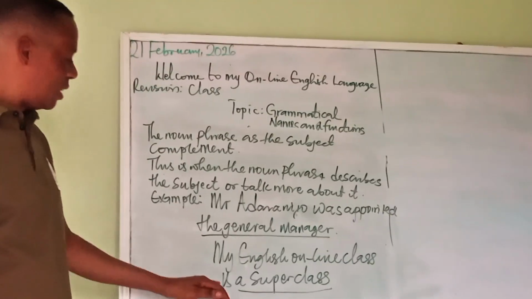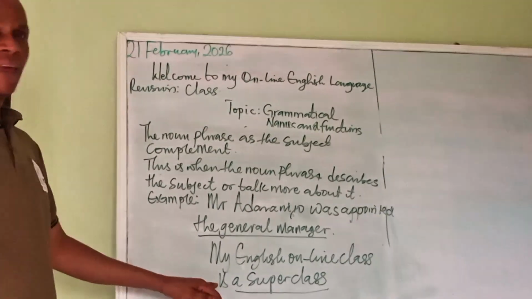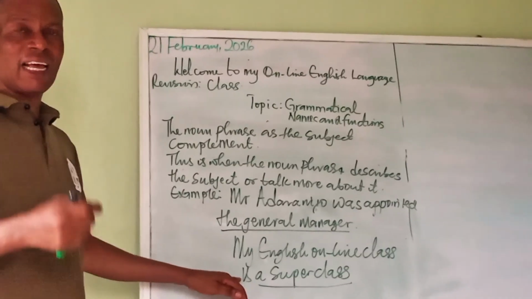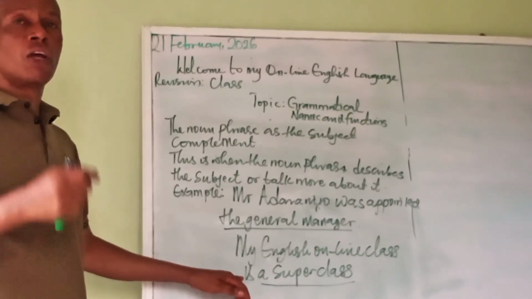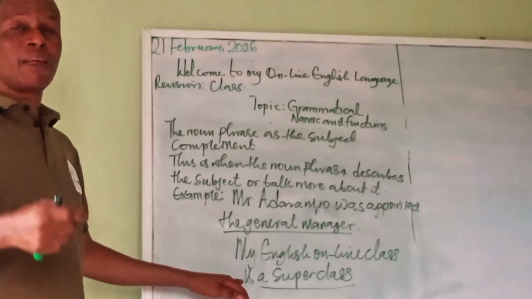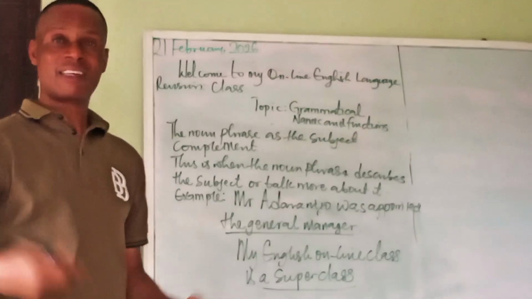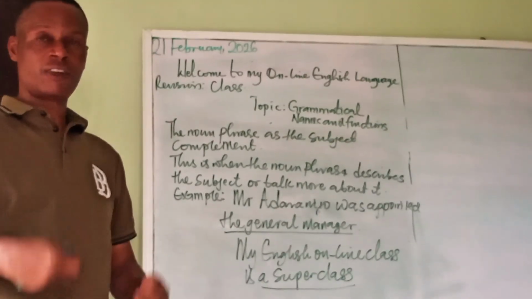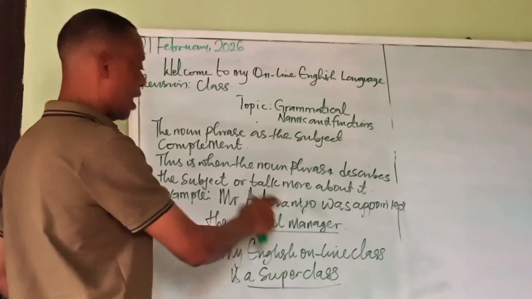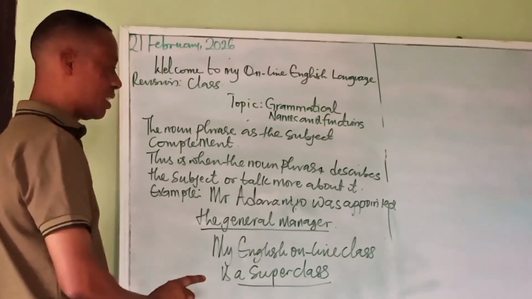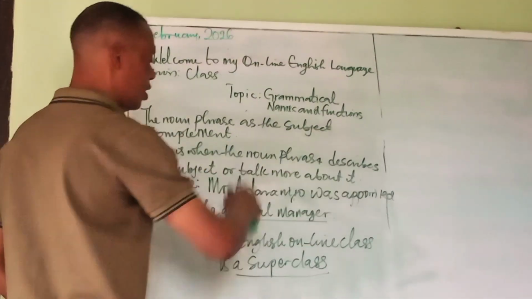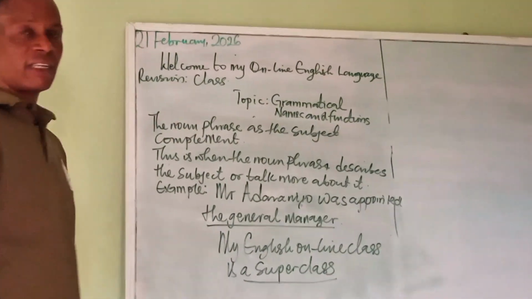Now, you will notice here that the verb is not an action verb. It's a verb that is called a copular verb. Copular verbs are verbs that do not necessarily perform actions, but they express state of being. So when a particular noun phrase complements the subject, it means that it makes it complete and it refers to the subject of that expression.